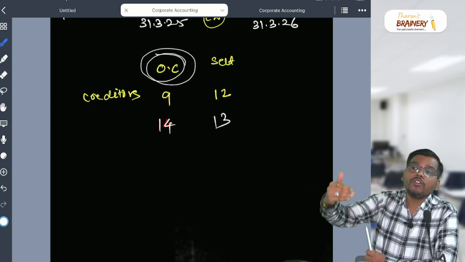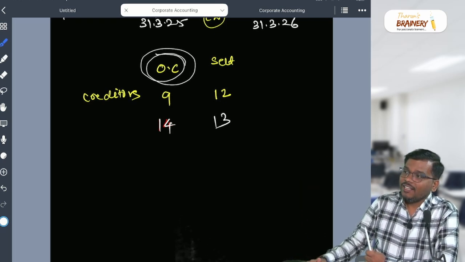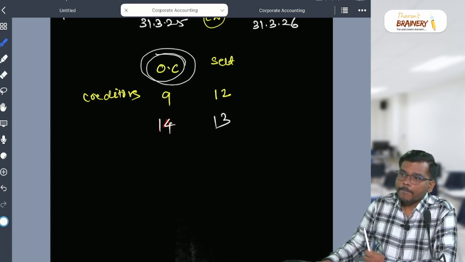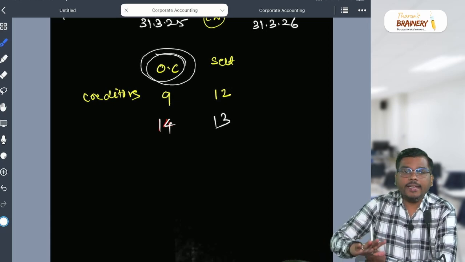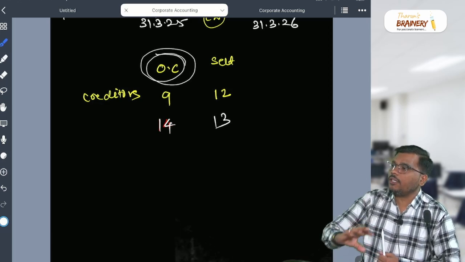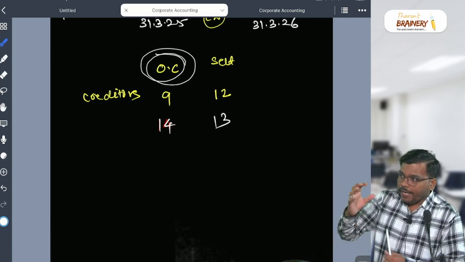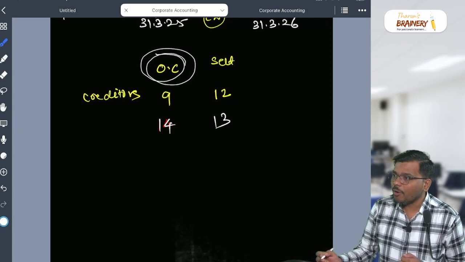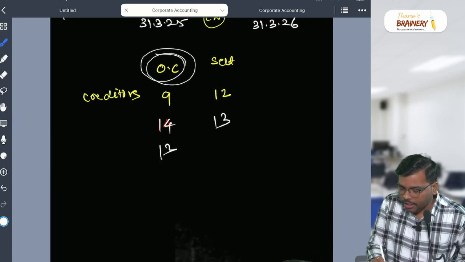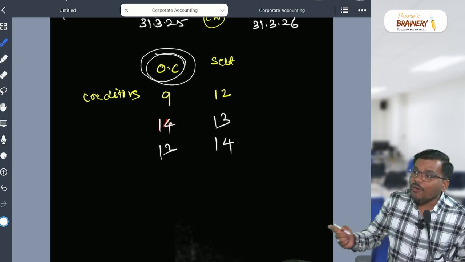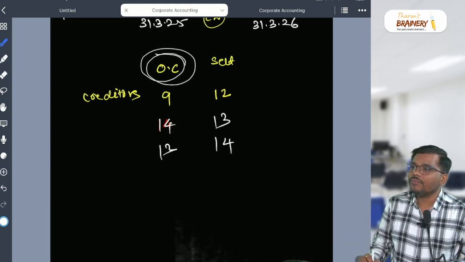No time frame; company to company differs. 12 months is fixed. See, in the exam they will give you the operating cycle. Don't worry. They will say the company's operating cycle is 12 months, 13 months, 14 months. Based on that, you should see when you are settling your creditors. Are you getting my point? Suppose my operating cycle is 13 months and we are settling our creditors in the 14th month. Now it becomes non-current. Yes or no?